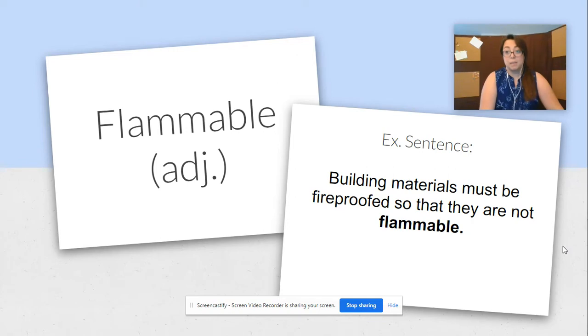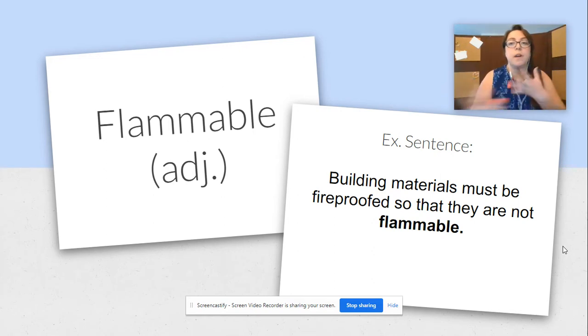Our next word is flammable. It's an adjective, and our example sentence is building materials must be fireproofed so that they are not flammable. And I see at least one word in that sentence that should tell you what flammable means if you don't already know, and that would be fireproofed.